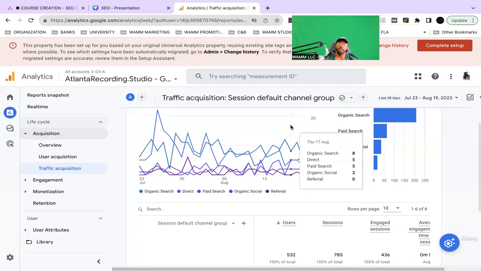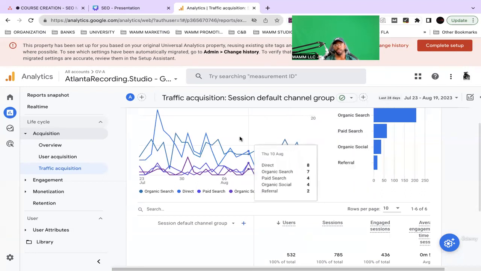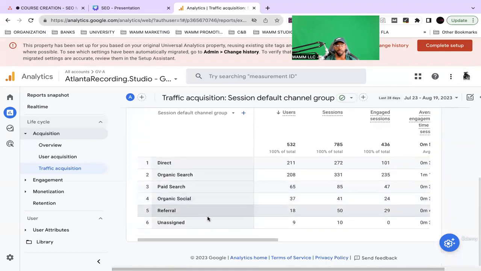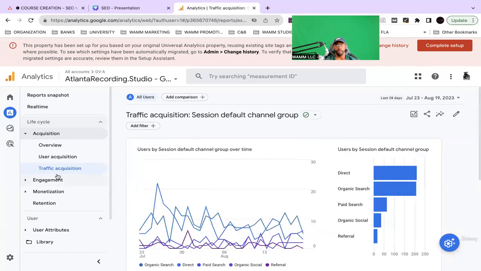Also, we have to keep in mind that just because they're a returning user doesn't mean they have to come to the website. A returning user can easily just call the phone. They don't have to go to the website for now, because eventually we'll be pushing all sales through the website, so they will have no choice. So these numbers will become a little more accurate. Right now we take card payments and PayPal, so they have the option to pay us over the phone by us sending them particular information, and then they just pay the invoice or whatever we send them. So this information is pretty much the same, right?